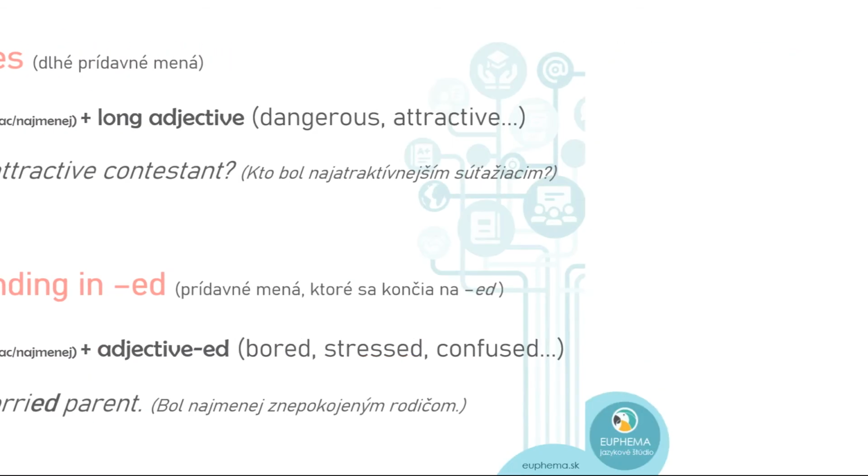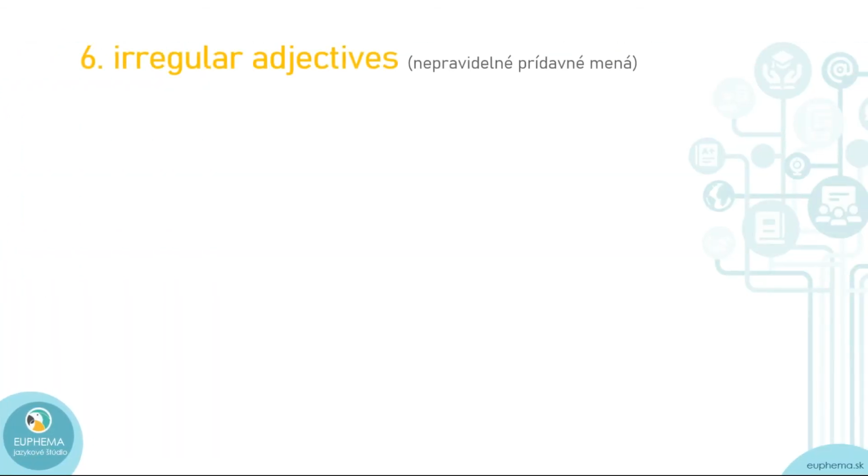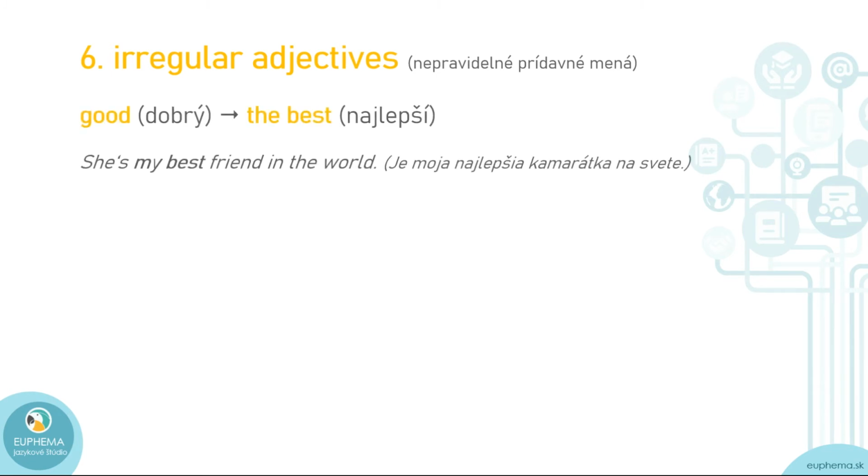Okay. And here we are with the sixth, last category with irregular adjectives. And there are, similarly again to the comparatives, 3 irregular adjectives. The first of them is good. So the superlative of good is the best. Maybe you also remember the comparative form, which is better. So we've got good, better, the best. She's my best friend in the world.